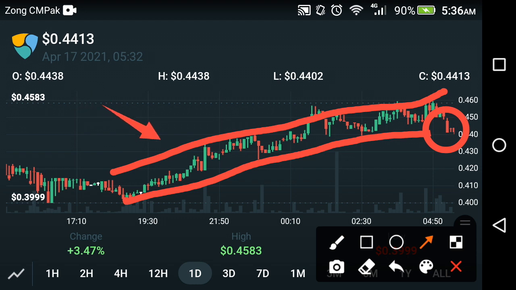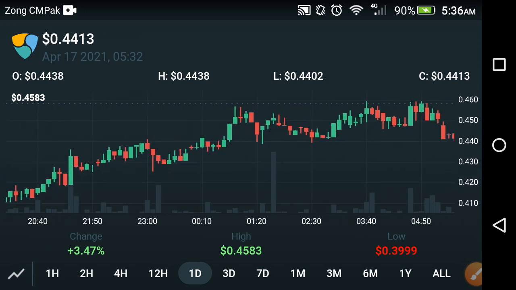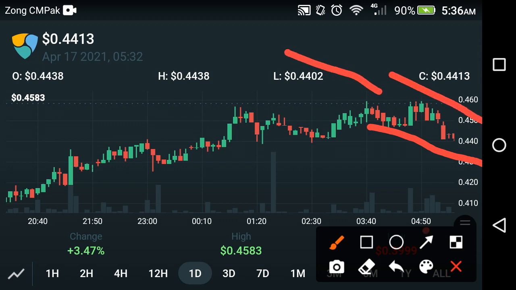As you can see here, they break this angle, and in the previous period they continued their travel between these two lines. But now they have broken out of these lines and they are in falling mode. That means the angle has changed. So the falling of the XEM coin goes on now at this time. That means the next period of the XEM coin is in falling mode, and it goes like that. As you can see here, from this period, now it's a falling period of the XEM coin that starts now.